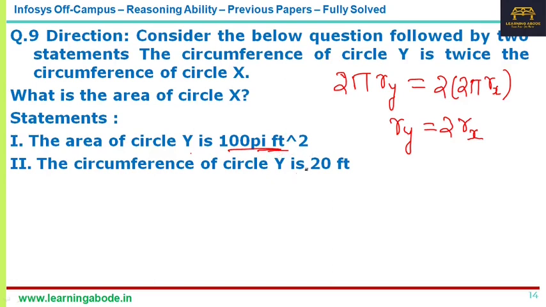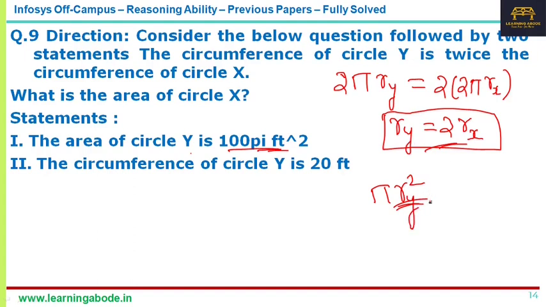That we can easily say, since we have this radius relationship. What is the area of a circle? Pi r square. So since pi ry square is 100 pi, we can easily substitute and say pi rx square would be 25 pi. So statement 1 is sufficient.